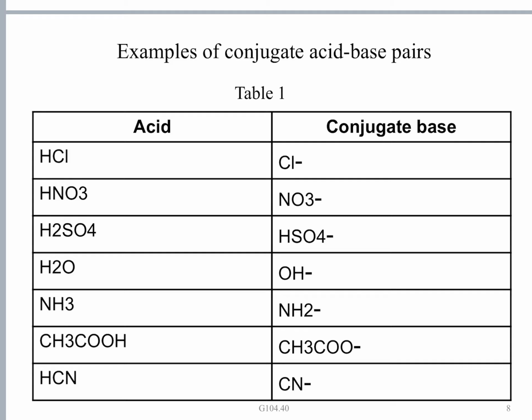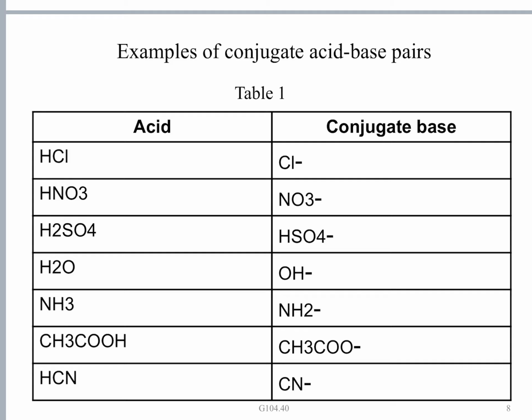Acetic acid is a weak acid, it ionizes very little, and when it loses a proton, it turns into CH3COO minus, the acetate ion. Since it is the conjugate base of a weak acid like acetic acid, the acetate ion is a strong base.